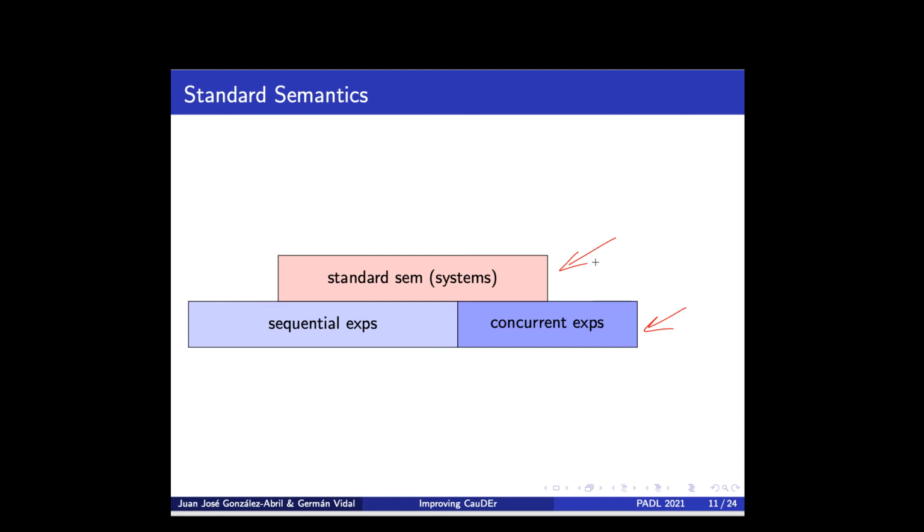The nice thing of this design is that in order to introduce a new semantics, say a logging semantics or a reversible semantics, we don't need to change everything. We can produce a logging semantics by only replacing the rules that define the semantics of systems, but we don't need to change this part. A logging semantics is essentially a standard semantics that produces a log of the computation as a side effect that is then used by the replay debugger in order to replay a particular execution.